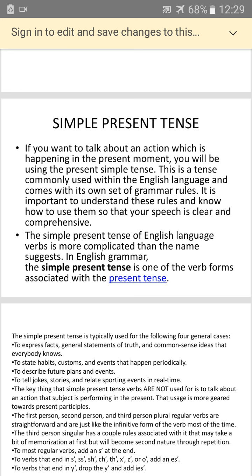Then you have the interrogative form. Interrogative form means a question form. There's an interrogation. There's a question. So, are you going to the college? That is the interrogative form.